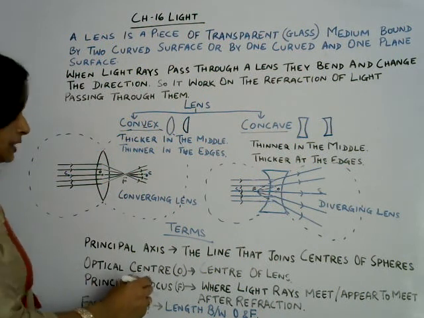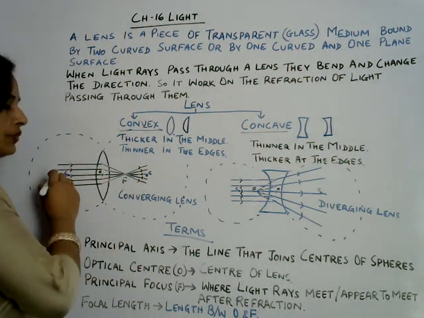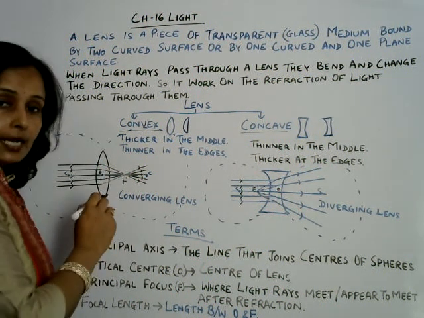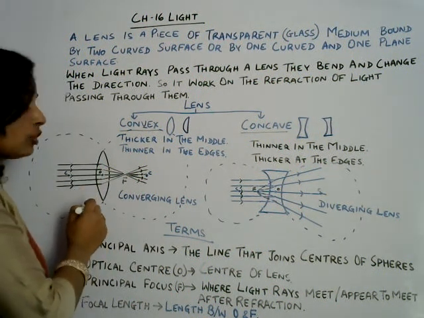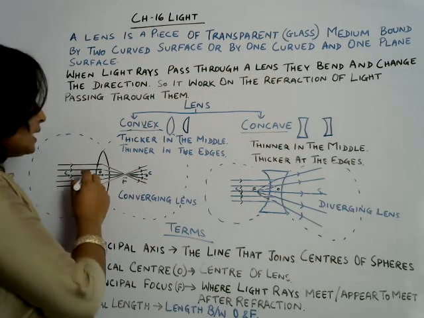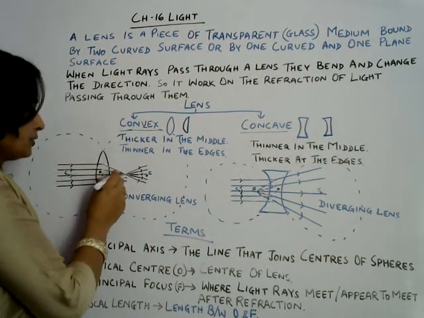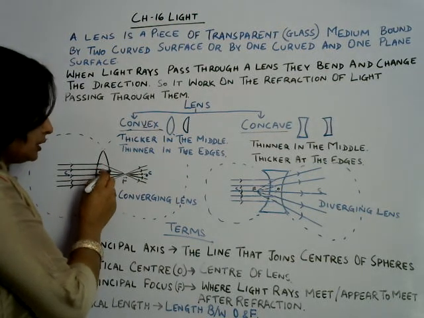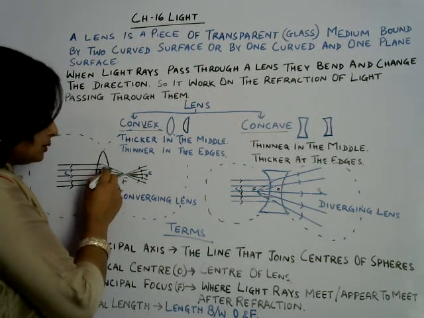Now next is principal focus. So when light rays travel parallel to the principal axis, then in convex lens, what will happen to those light rays after refraction? It will bend a little. After bending, it will move out.